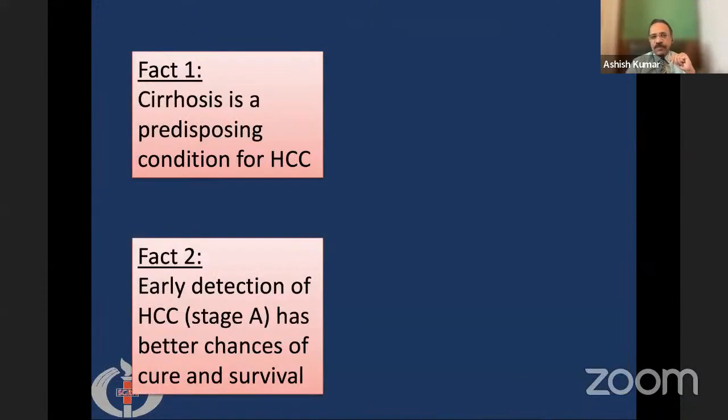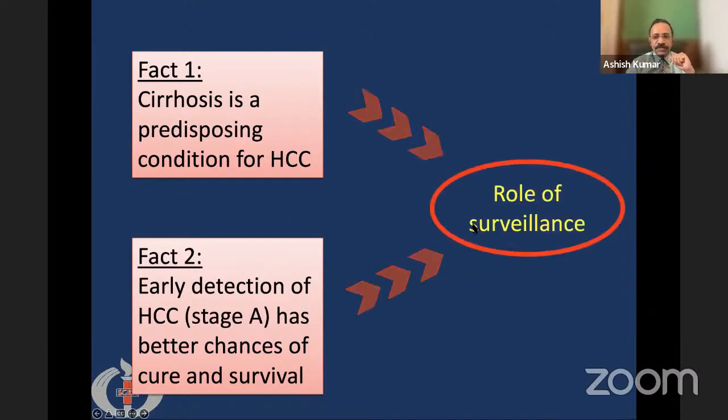So we have 2 facts now. The first fact, as I presented, is that cirrhosis is a predisposing condition for development of HCC. The second fact is that early detection of HCC, that is in stage A, has a better chance of cure and survival. Like in any cancer, if it is detected early, it has better chances of survival. If we combine these two factors, then there is a definite role of surveillance. If we follow patients with cirrhosis and screen them, then we can definitely achieve early detection of liver cancer in these patients.